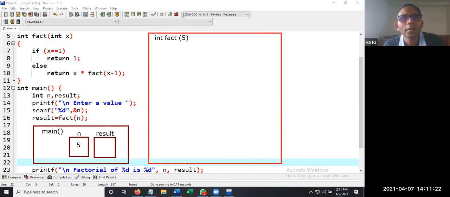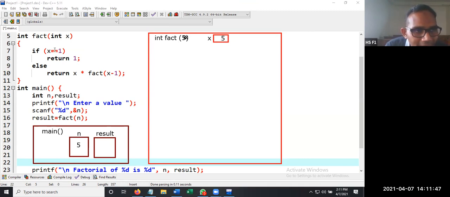Now we will have one box whose name is x, and it has the value 5. The name of this memory location is x, and this particular one is also x. So x has the value 5.